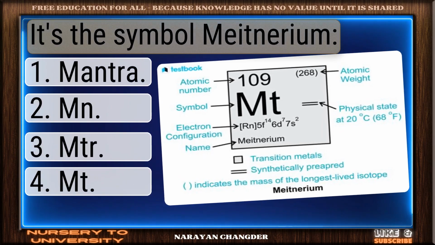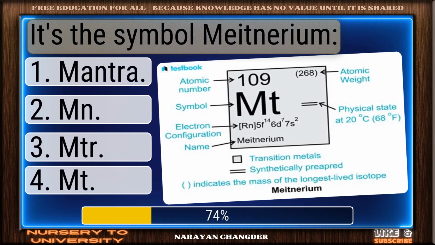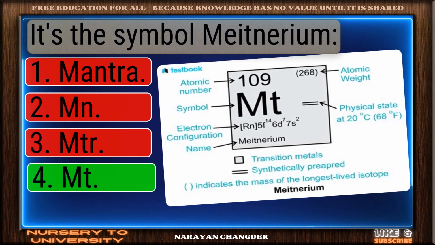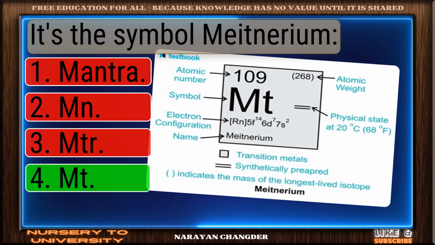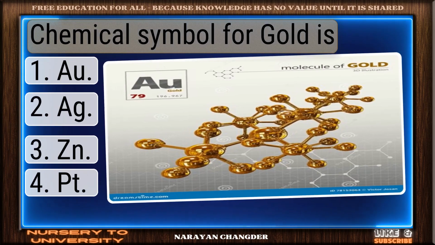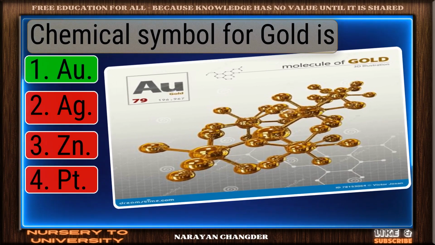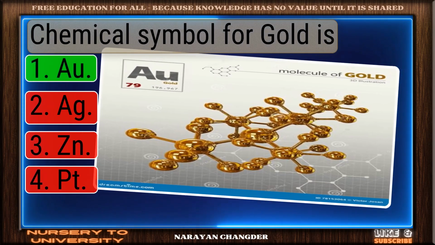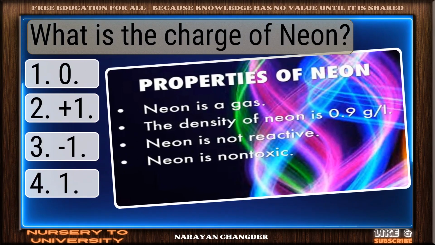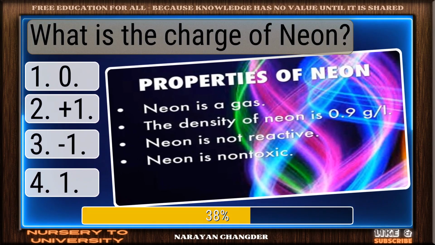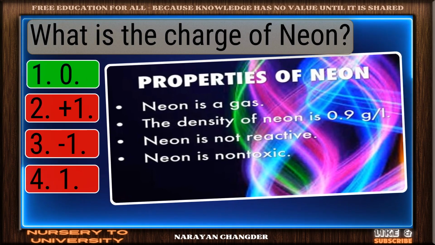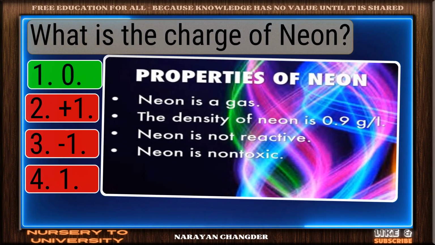It's the symbol of meitnerium. Good thinking. Mt is the right answer. Chemical symbol for gold is. Nice work. You chose Au and it is correct. What is the charge of neon? Great job. Zero is the accurate answer.